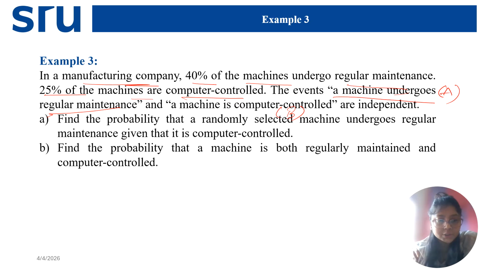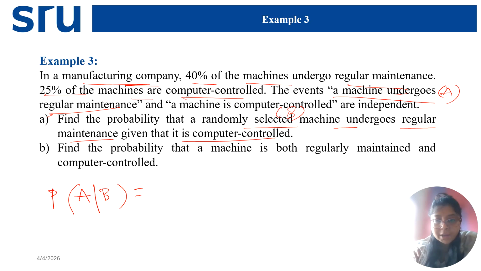It's given information. Now I have to calculate the probability that a randomly selected machine undergoes regular maintenance given that it is computer controlled, which means event A given that it is computer controlled, A given B.